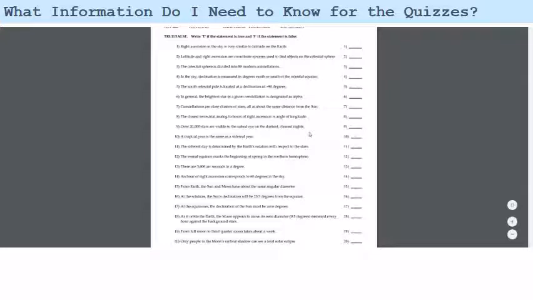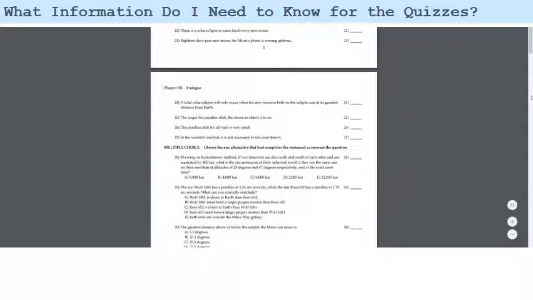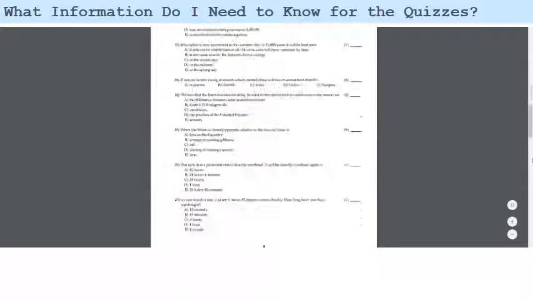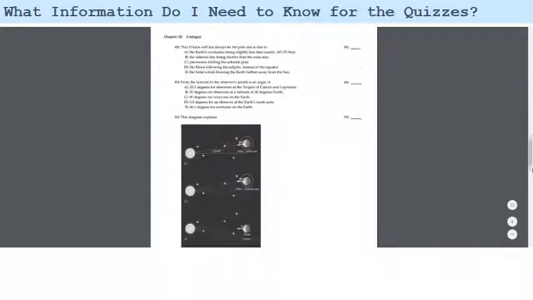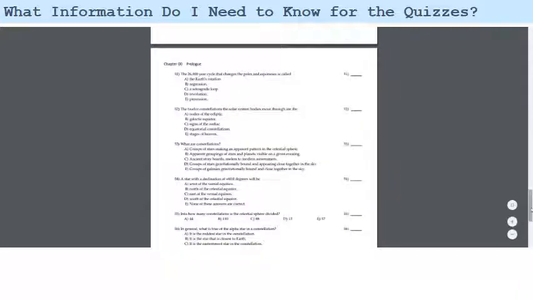I will not give you the answers to these study questions, because the object of this course is for you to research and study, and not just to have the answers and take quizzes. So you have to do the research. But if we look at this study question guide, we have a bunch of true, false here, and as we scroll down, we have some multiple choice, so we find the answers to those multiple choices. And if we go down further, there are a lot of multiple choice.